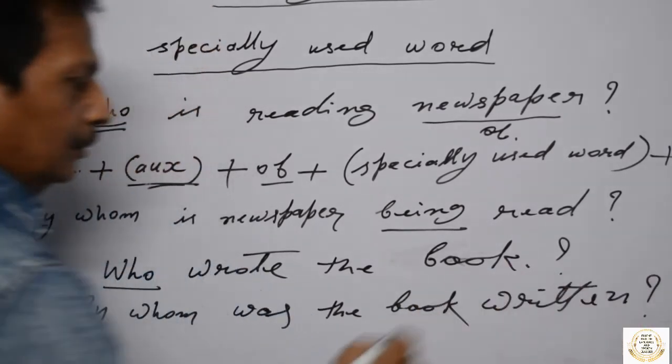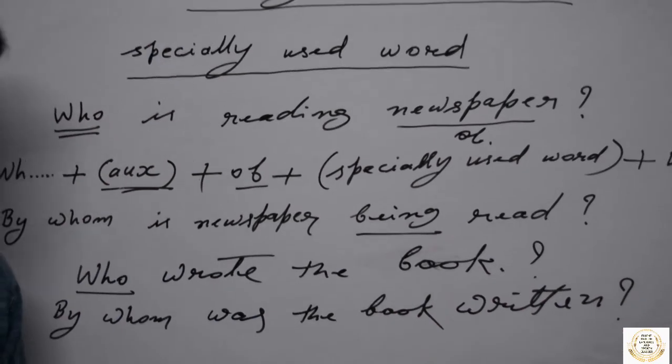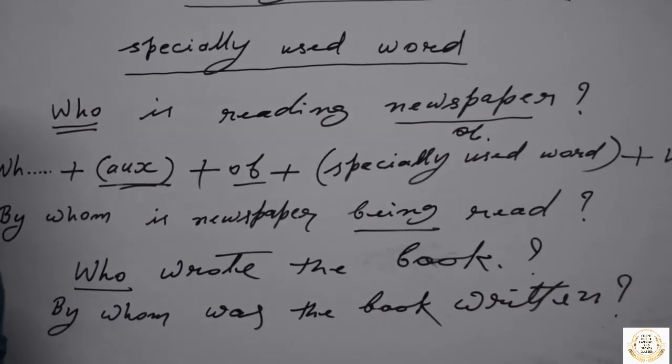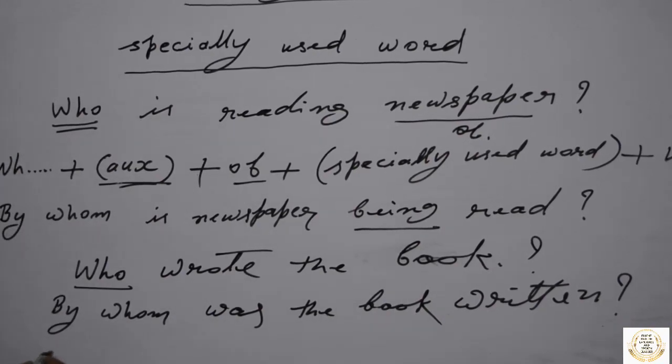And question mark. For such a question that is simple present or simple past, your construction should be like this. WH word, I am talking about simple present or simple past.